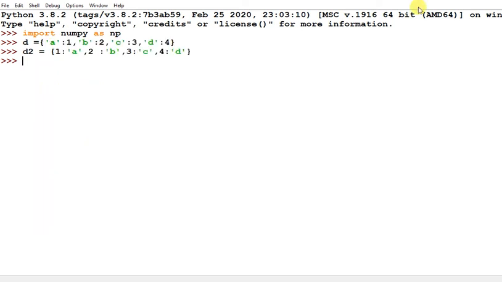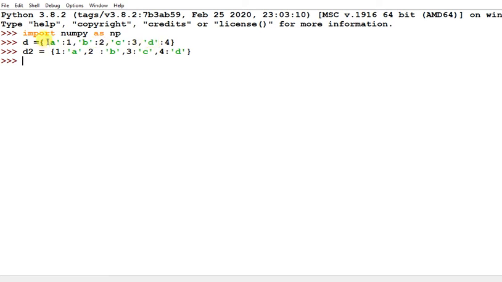Look at here, I have created two dictionaries, D and D2. In D the keys are characters, and in D2 the keys are numeric. Whenever you pass a dictionary, it will only create an array of keys, not the values.